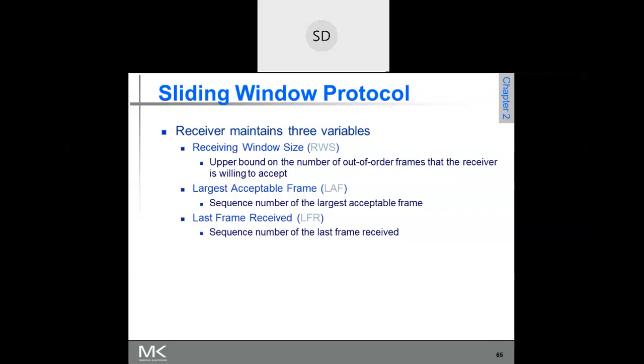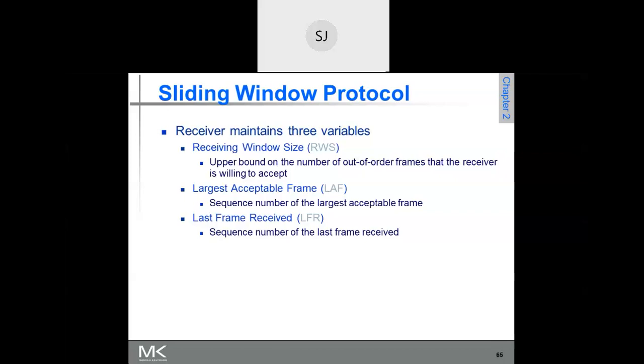See, the largest acceptable frame is 17. So the last frame received, for which acknowledgement is already sent, what is that? It is frame 10, is it not? So frame 10 is received and its acknowledgement is sent. That is why the window is open from 11 to 17, because up to 10 it has received the frames and also sent the acknowledgement. So now the receiver window is open from 11 to 17.